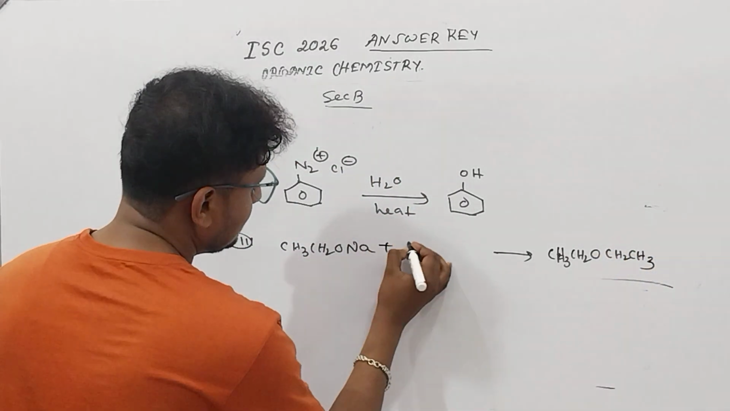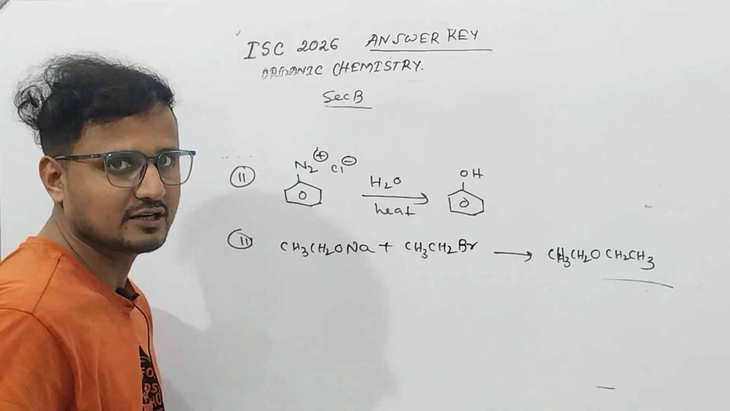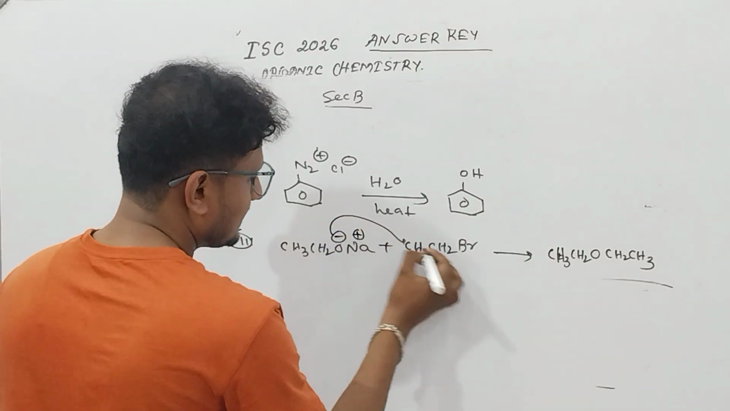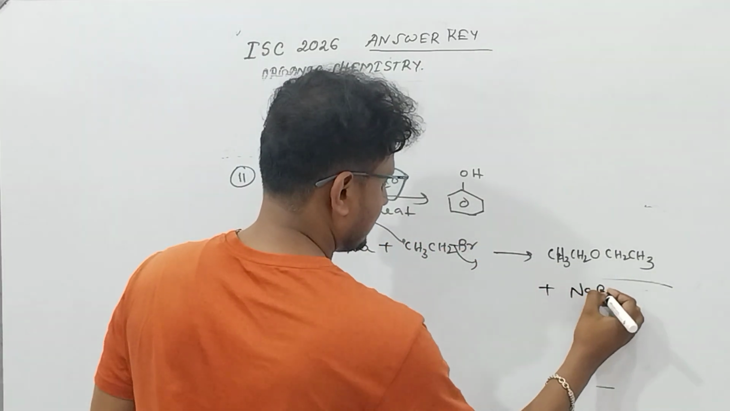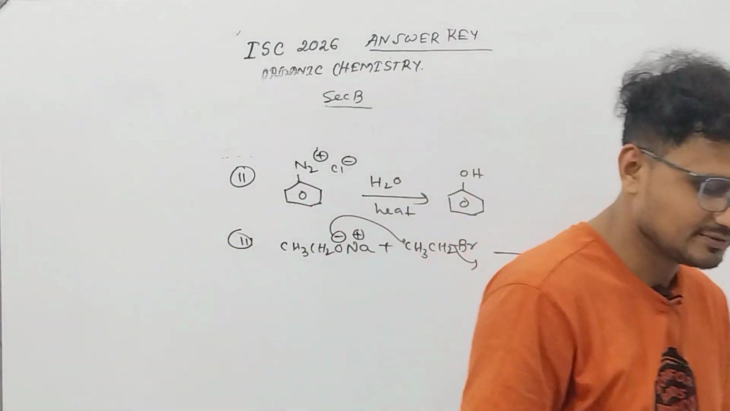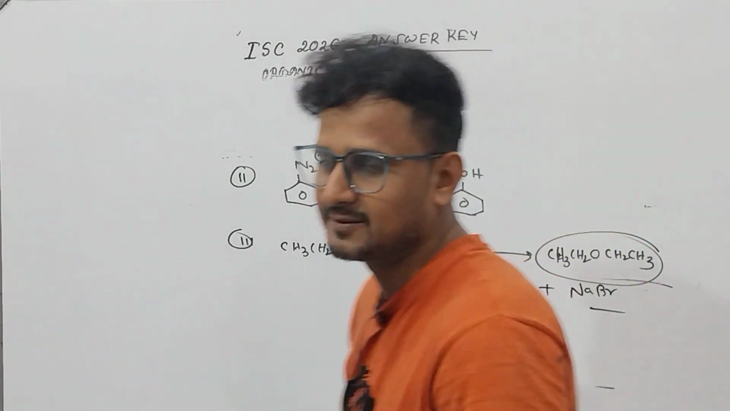Now how to get an ether? Take an alkyl halide here. There will be an SN2 reaction. This is O minus plus. This will form and you will get NaBr. Very simple. It's not that tough. The simplest things you can ever get from alcohol, phenol, ether.